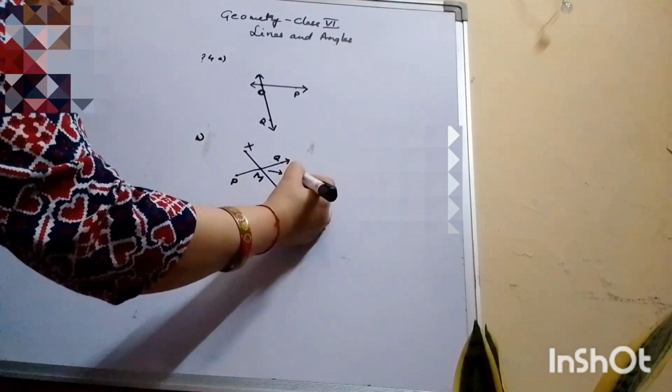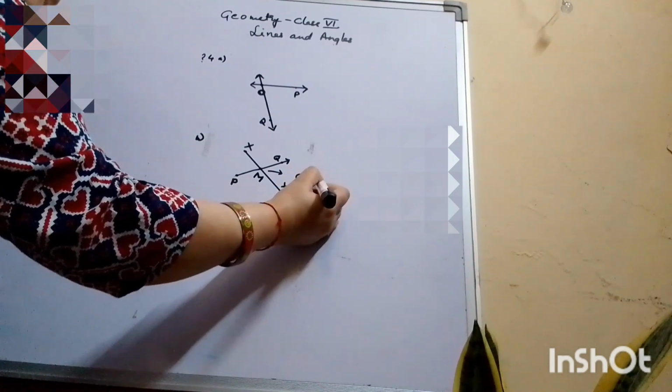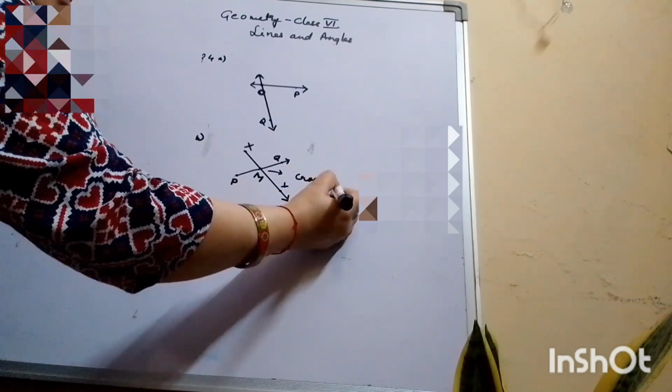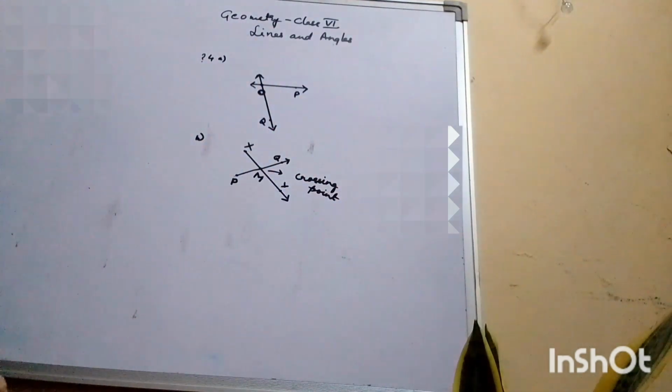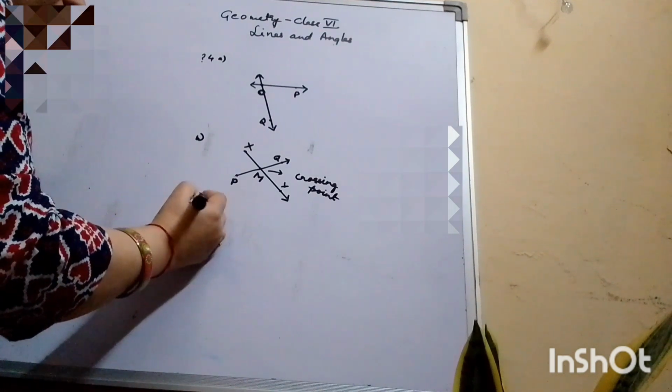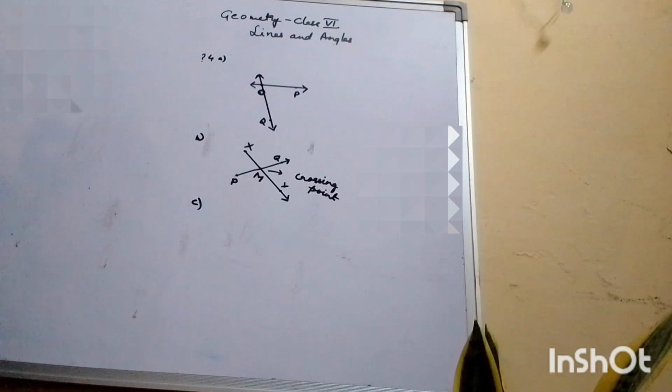This is the crossing point. So this is meeting at point M. Now we move to part C.